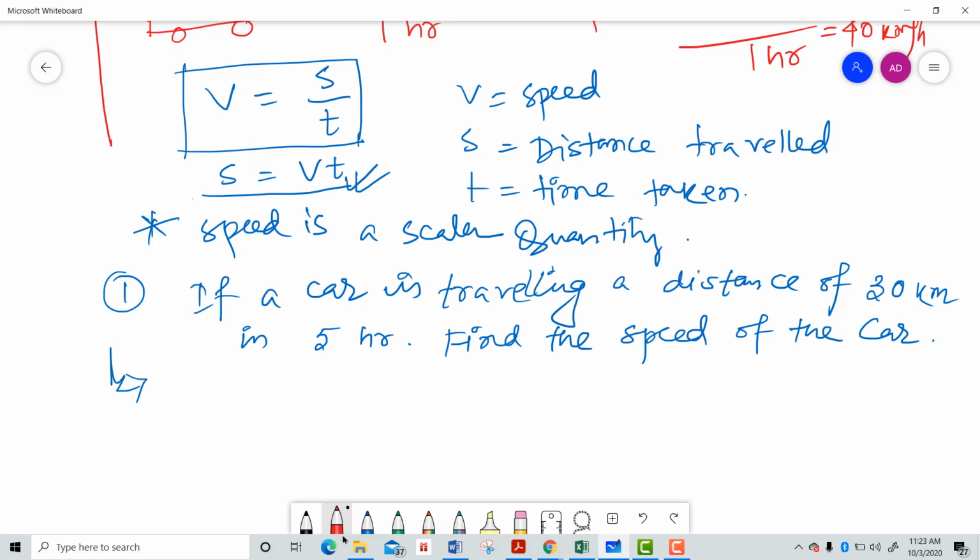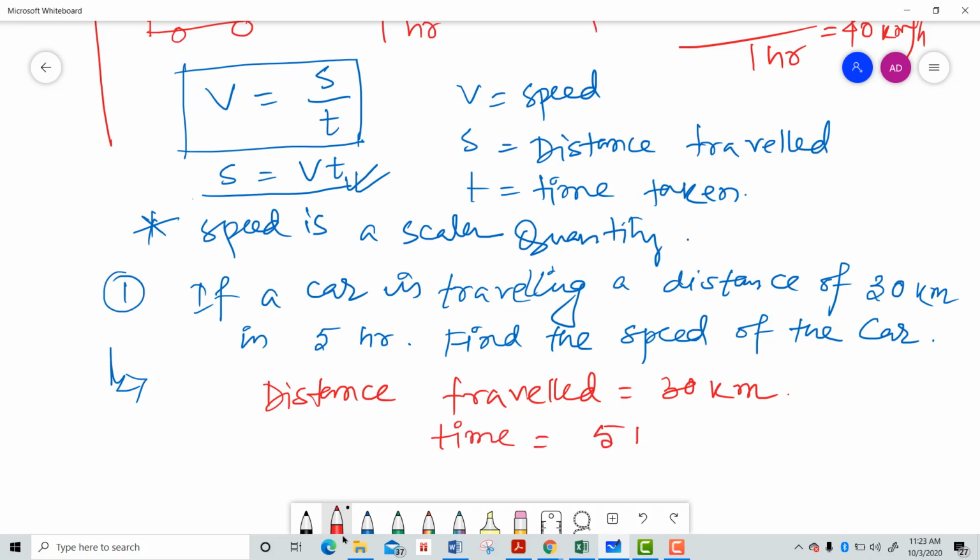Now, in this case, how to solve a numerical problem? At first, collect all of the information. The distance traveled equals 30 kilometer, and the time equals 5 hour. So what can I say? The speed should equal what?